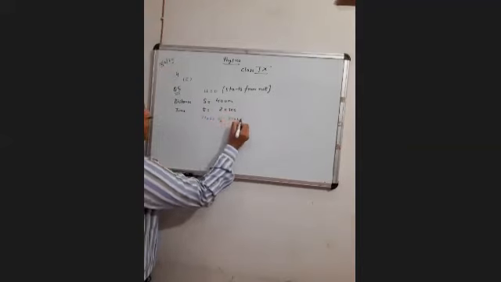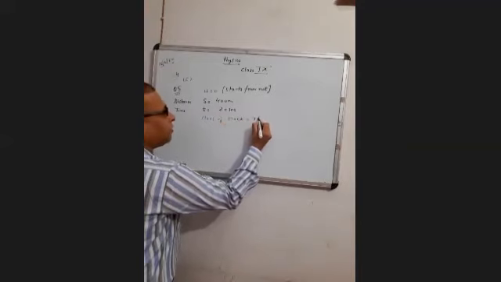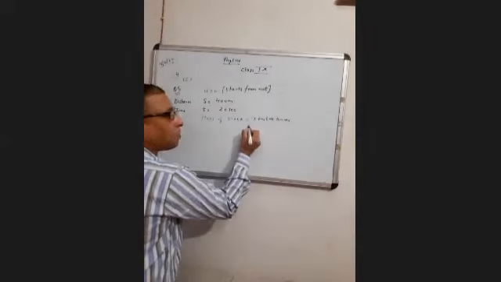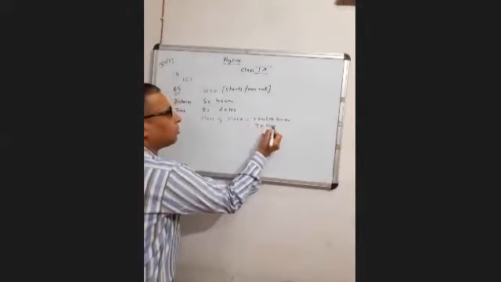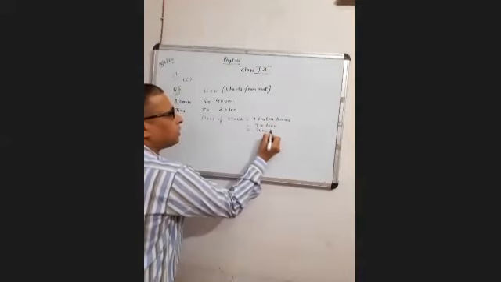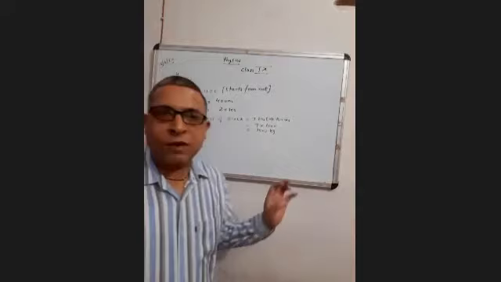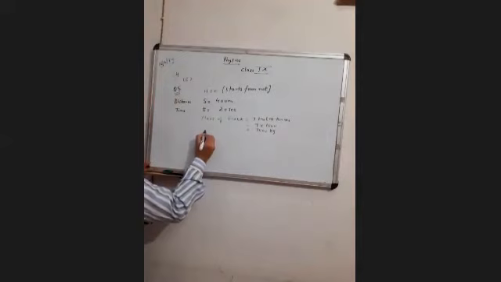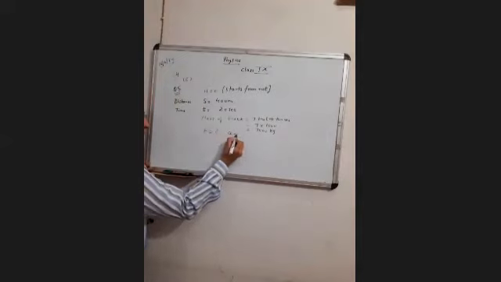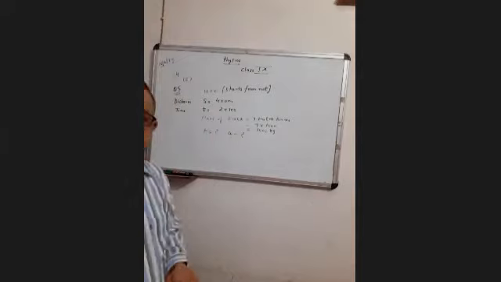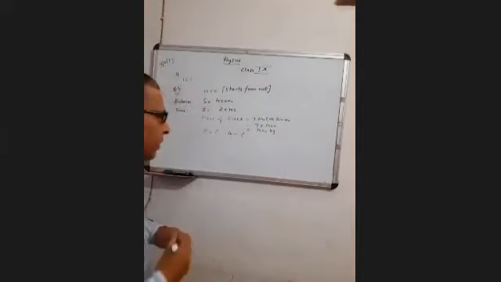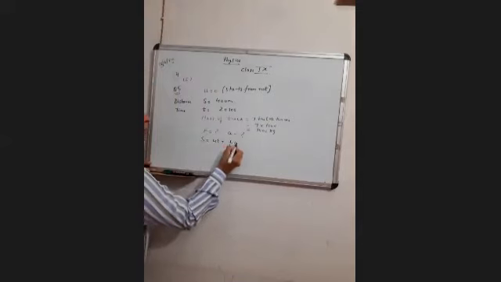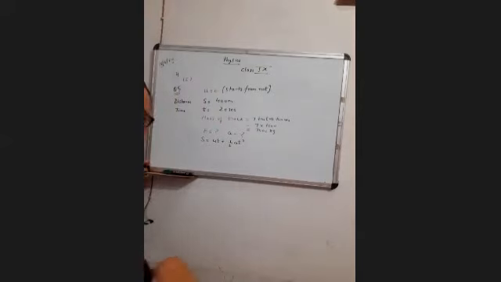Then we have the mass of the truck also given. Mass of truck is equal to 7 metric tons, or 7 multiplied by 1000 will give you 7000 kilogram. Also in the hint they have given you 1 metric ton is equal to 1000 kilogram. Then we have to find the force and acceleration. So for finding acceleration, we'll use the second equation of motion. s is equal to ut plus half at square. Clear?